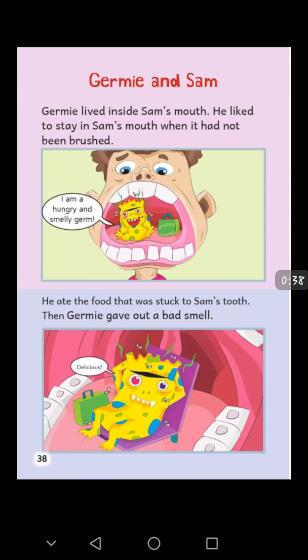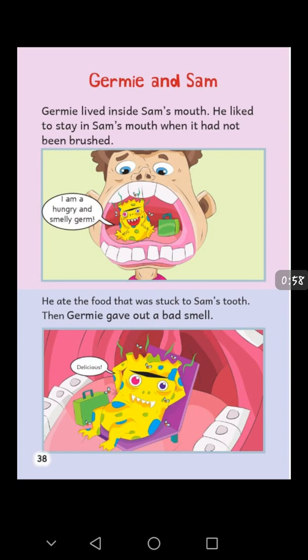Once upon a time, Jeremy lived inside Sam's mouth. He liked to stay in Sam's mouth when it had not been brushed. Yes, Jeremy says, I am a hungry and smelly germ.